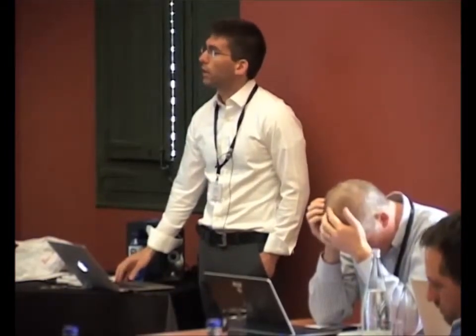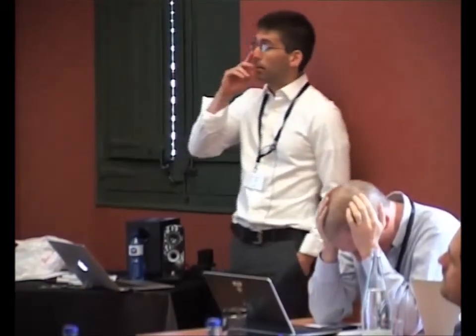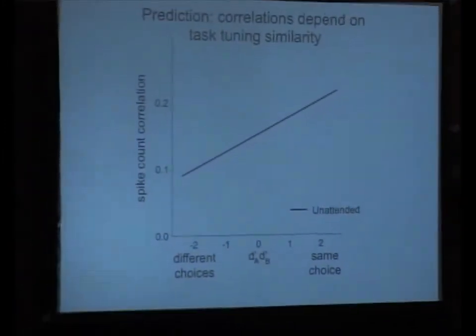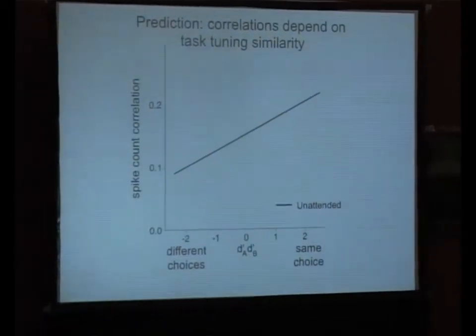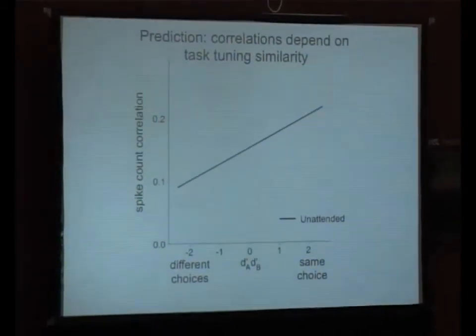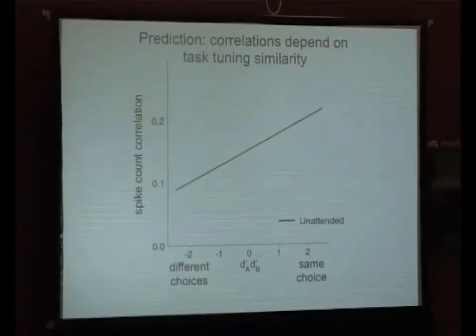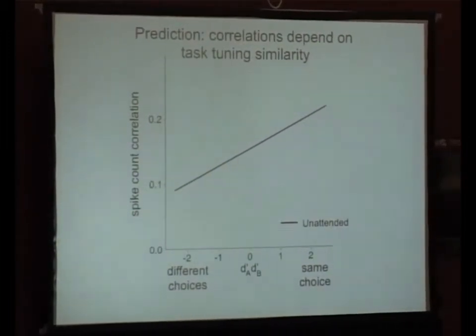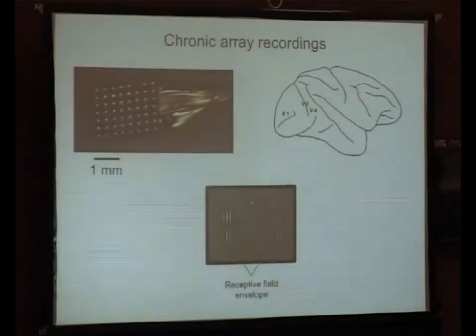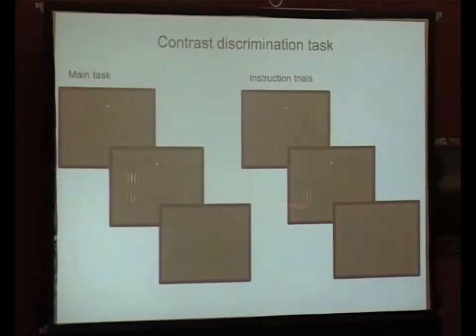A neuron could respond equally to both stimuli, and in that case, it would fall on a 0 here, right? But if a neuron responds very strongly to one stimulus, but two stimuli means you present the stimuli individually in those locations, yes, and you match the contrast, of course. Yes. So what we do in those instruction trials is we show stimuli at the 4 locations of the task, at the contrast used, but also at full contrast.